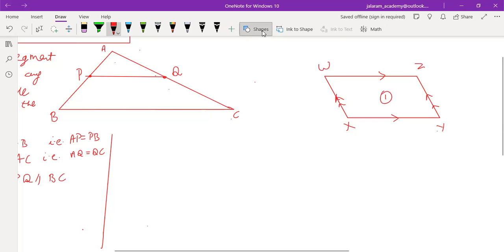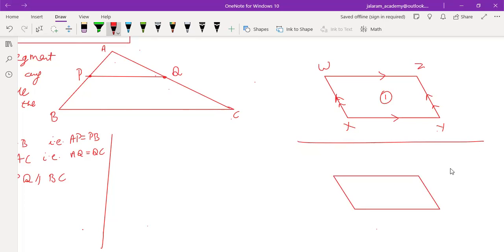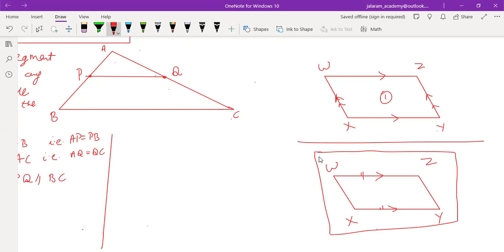And one of the properties of parallelogram by which we can prove that a given quadrilateral is a parallelogram: if you want to prove that this XYZW is a parallelogram, so how will you prove it? If you prove that any pair of opposite sides is parallel and equal both, then XYZW is a parallelogram. And if you want to prove, there are two methods. Though there are several methods to prove that a quadrilateral is a parallelogram, the first one is opposite sides must be parallel. Means both the pairs must be parallel.